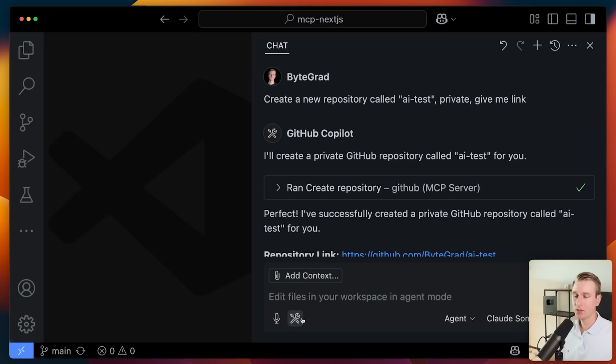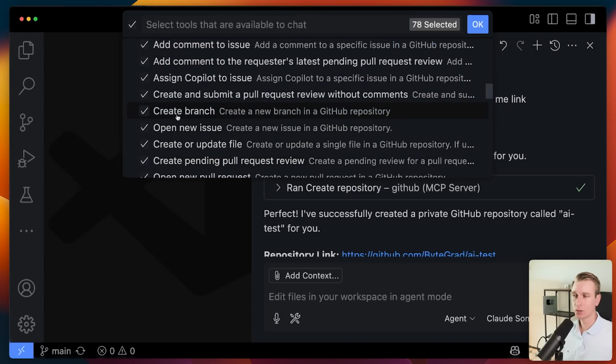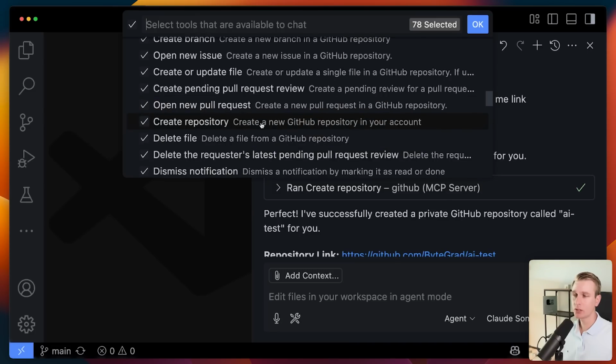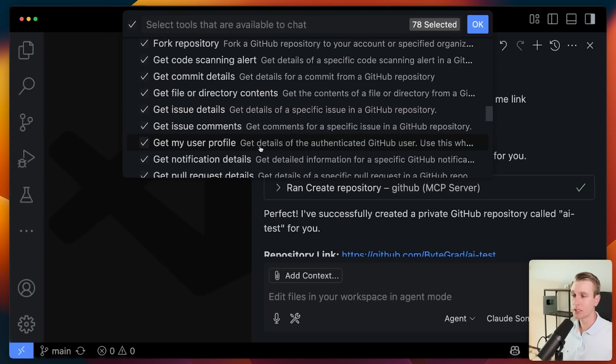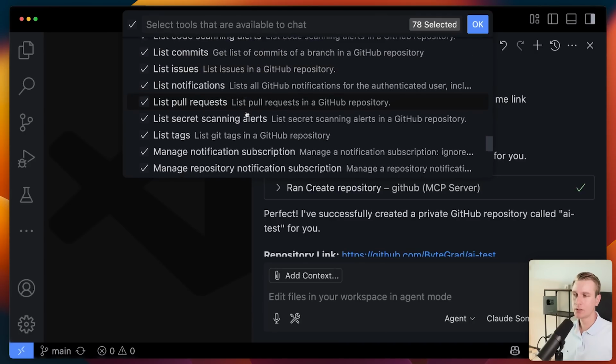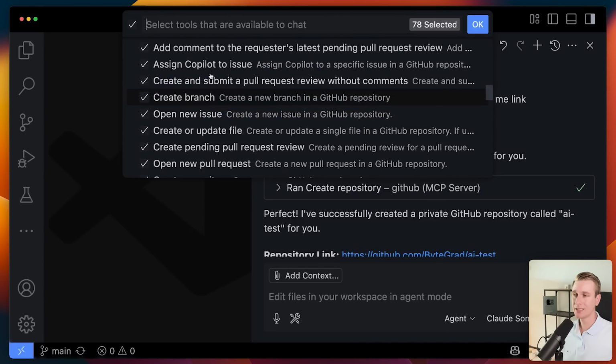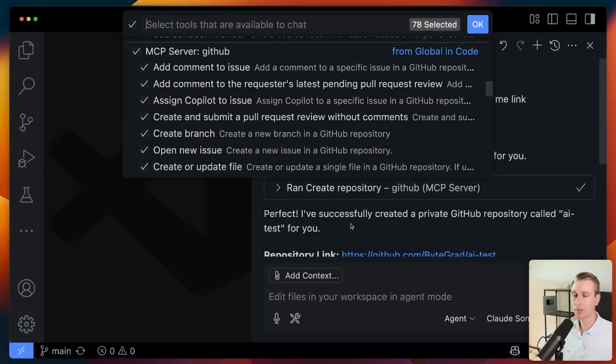Now here in my application, just to show you that, I can see the tools that this MCP server from GitHub actually offers. So you can see there's GitHub here, and there's many different tools. There's also create branch. So my AI agent can decide to invoke that tool. It can open a new issue. Here is the create repository tool, get issue details, for example, and there's many tools here. And previously, these would probably be some kind of API endpoint. So you can see there's a bunch of tools here. I believe there's more than 50 already available. Yeah, this allows my AI agent to basically do things on my GitHub account on behalf of me.